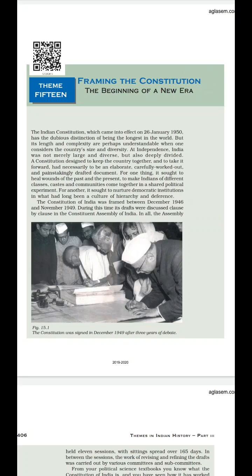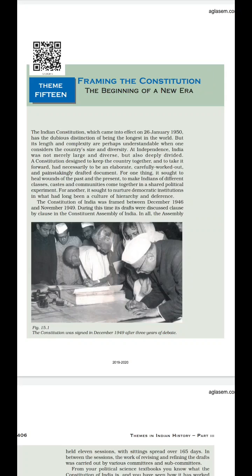I hope, children, you all know when our Indian Constitution came into effect. The Indian Constitution came into effect on 26 January 1950, and it is the longest constitution in the world. And what does the Indian Constitution provide? It provides equal status to all the people of India, irrespective of their caste and communities.